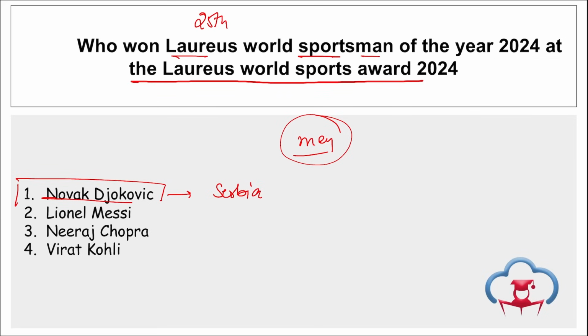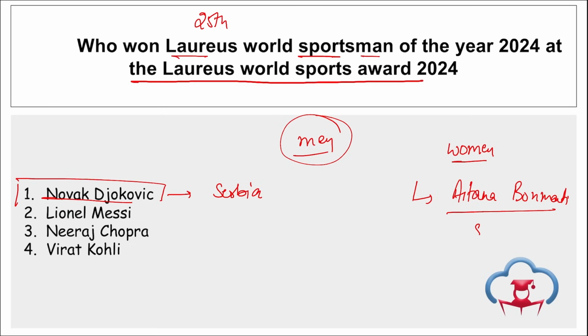Then if I ask you about women here, Sportswoman of the Year, who won it? We have seen the man, but women is equally important. It is Aitana Bonmati.